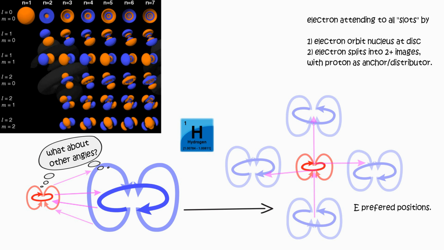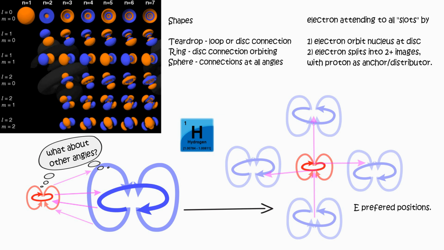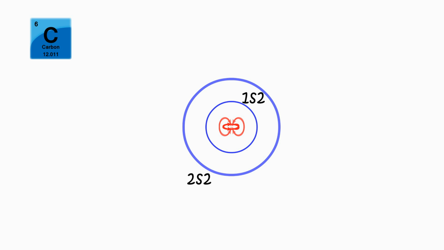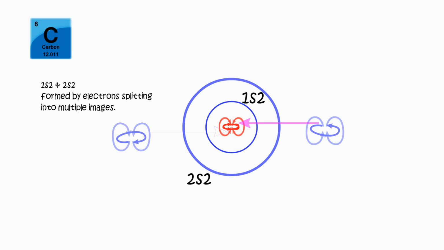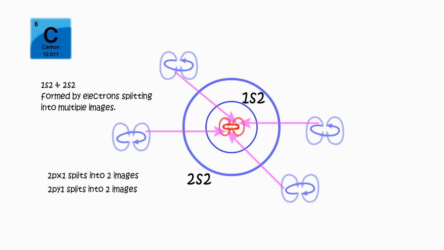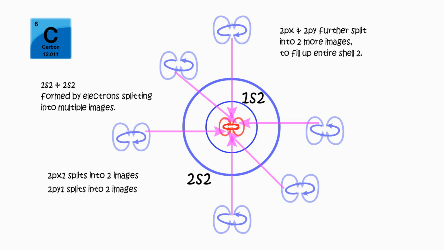Without proton, static electrons' zinc equilibrium prevents electron from splitting. So the first two electrons in carbon split into multiple images, connecting to the nucleus at all angles, resembling a sphere. 2s2 does the same, at further distance. 2px1 and 2py1 occupy different orbitals to minimize repulsion and maximize angle coverage. They each split into two images, filling up their orbital. Then they further split two more images to fill up 2pz.